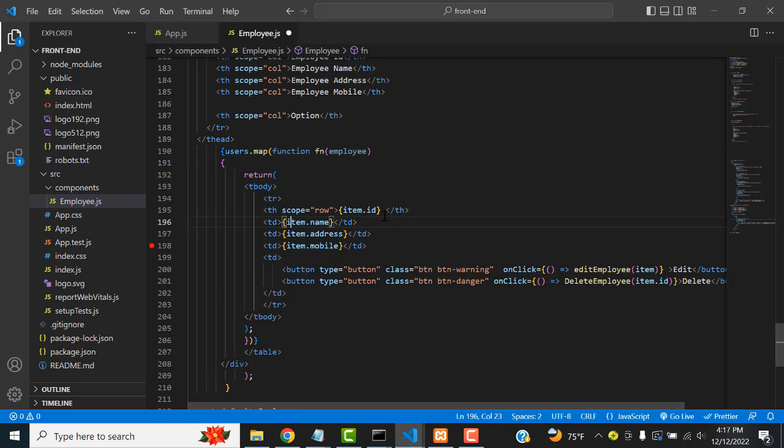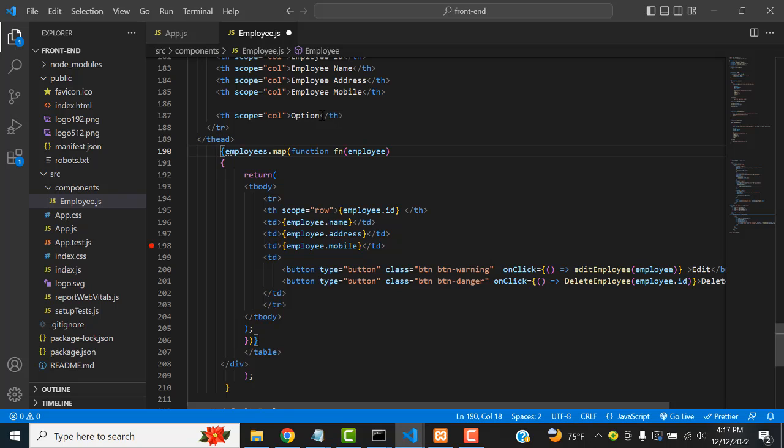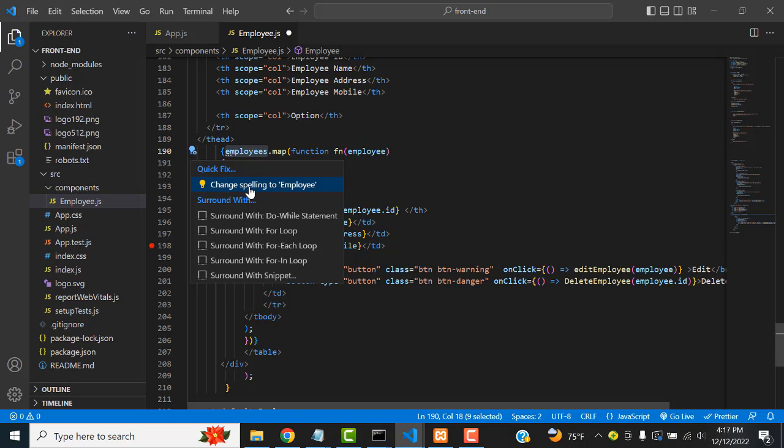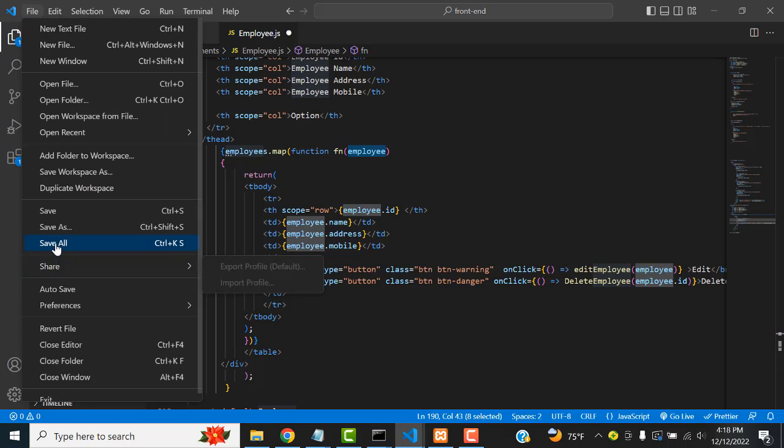This function you have to paste over here and change it. This one is all the employee, so you have to give a unique name. This is all the employee. You have to create the users map function; you have to create this one also as users instead of employees. So you have to create the names. Change the spelling: names, use employees, right? Let's save all and check it.